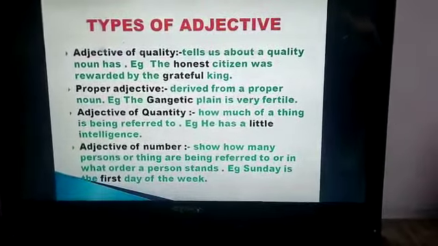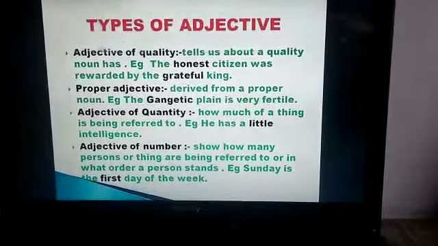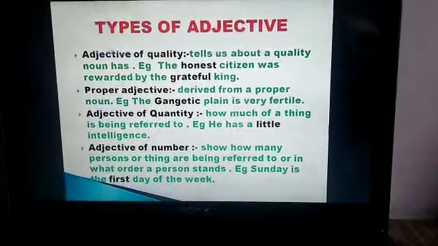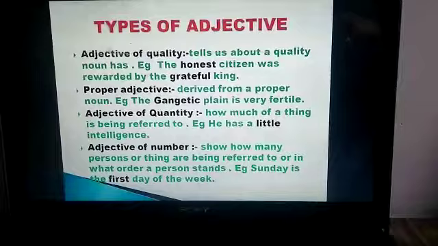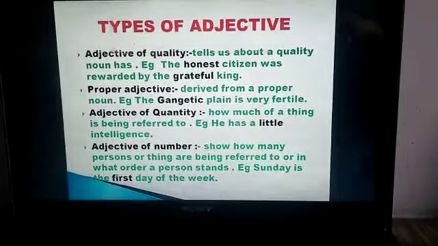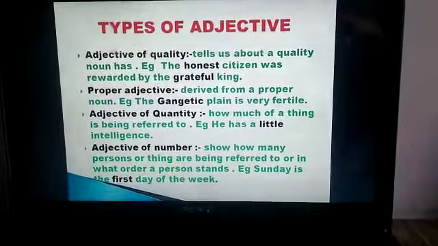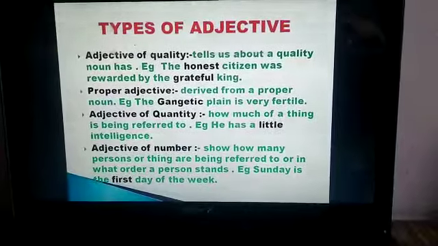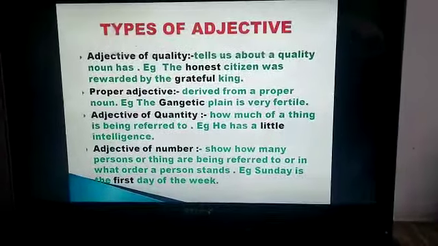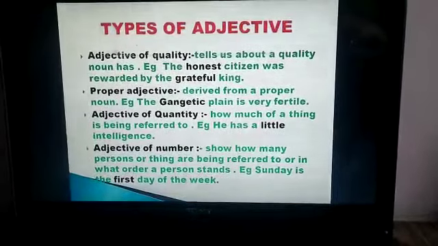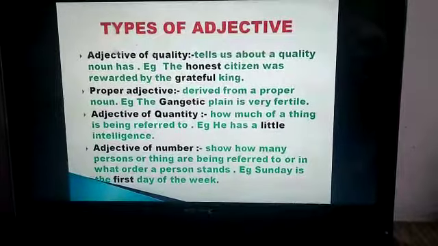Second category is proper adjective, which is derived from a proper noun. Yes, when we change a noun into an adjective, we get a proper adjective. Example, the Gangetic plain is very fertile. Gangetic, which we get from the word Ganga. Yes, the Ganga river. Okay.